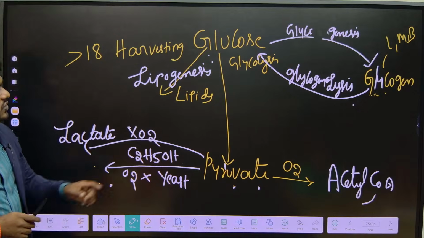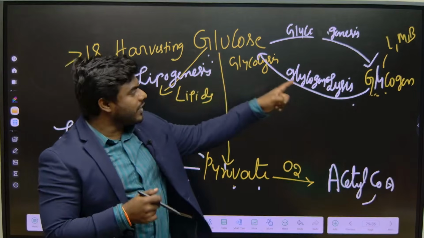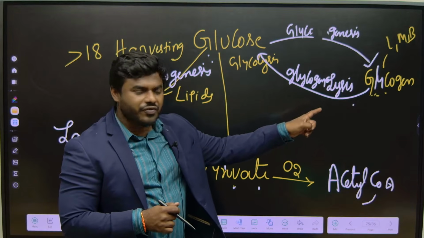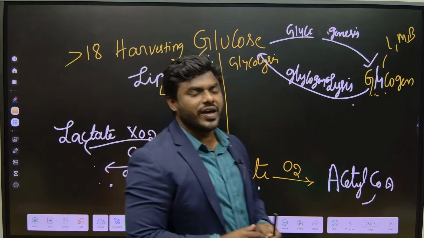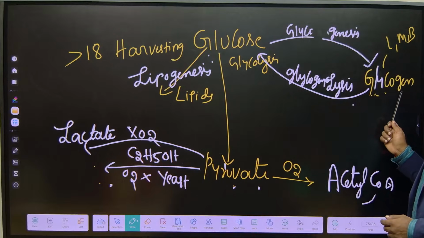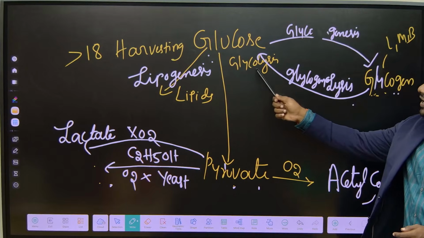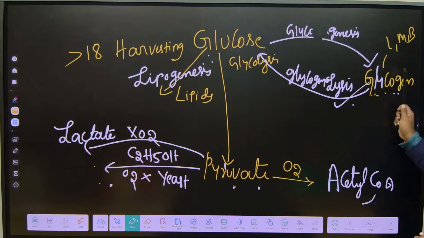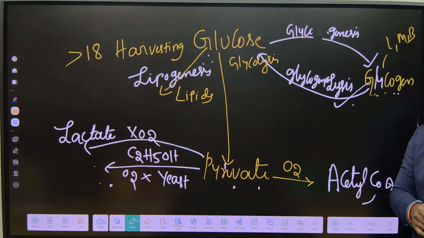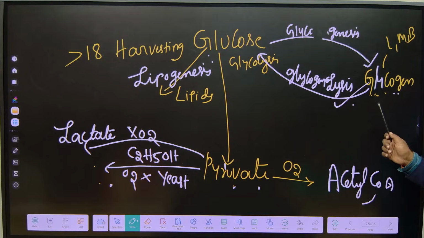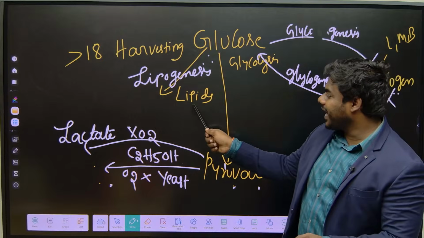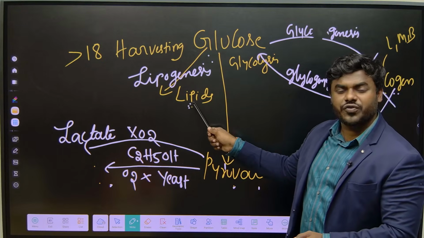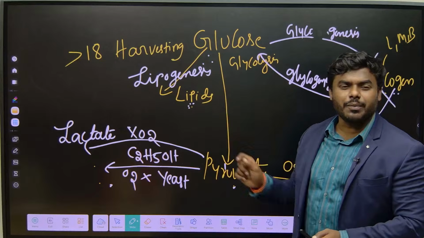So first, excess glucose we convert into glycogen. If the stores are completely filled, excess glucose we convert into lipids. Whenever we are fasting, the glycogen that got stored, I convert into glucose by the mechanism of glycogenolysis. Next day also I am continuing the fasting, and the glycogen I stored is also over. But still I can survive. Why? I can get glucose from lipid. Lipid is a carbohydrate?